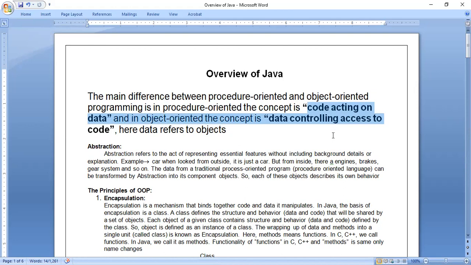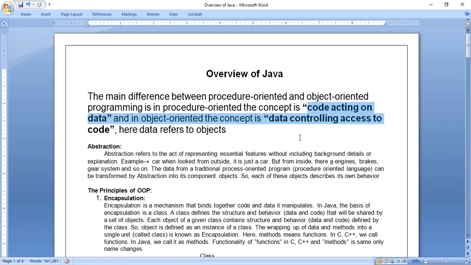Code acting on data means data is dependent on code. So if you just try to understand the sentence, code acting on data means data is dependent on the code. That means whenever we are supplying input data for a program developed using procedure oriented, we have to think about the code, then we can view the data. So code acting on data means data is dependent on the code.